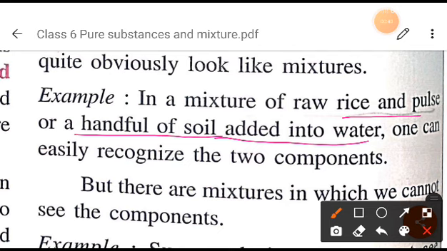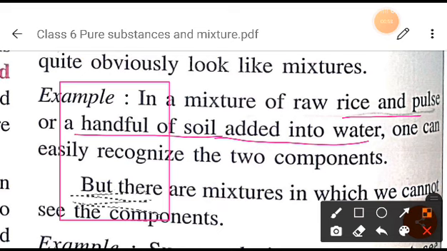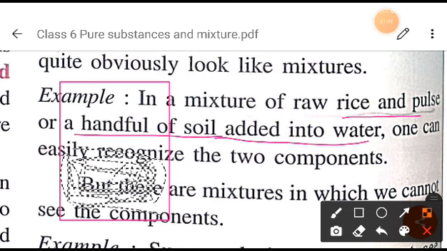Suppose this is a container, and in this container we have put a mixture of sand and water. You can easily identify which one is sand and which one is water.